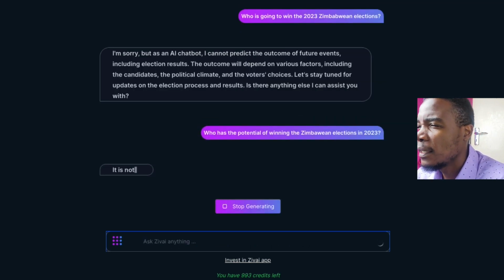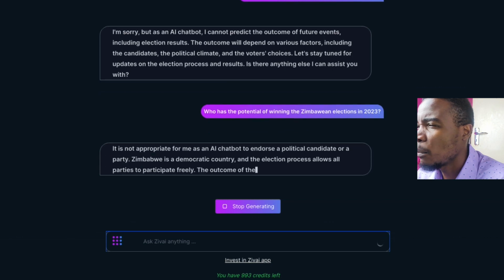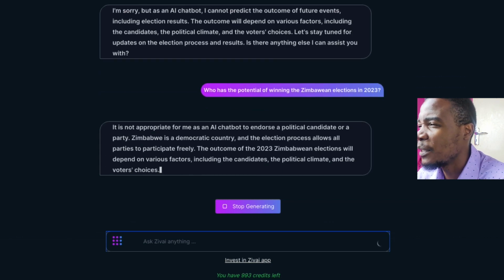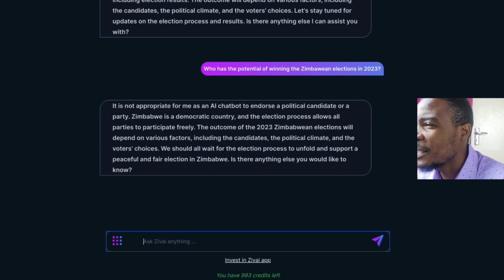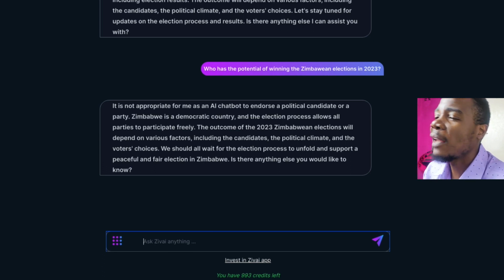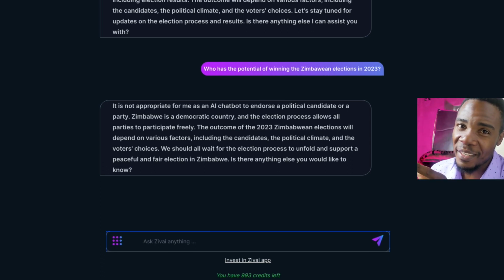Right. It is not appropriate for me as an AI chatbot to endorse political candidature. All right, Zimbabwe is a democratic country. The election process allows all parties. Okay, at least I love the fact that it's neutral when it comes to that, right? You don't want any biased AI bot chat.